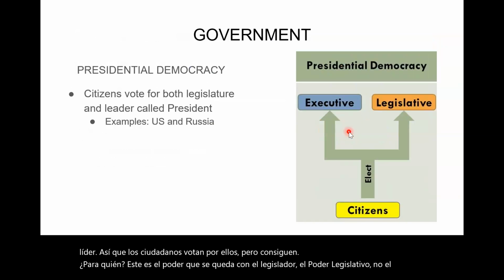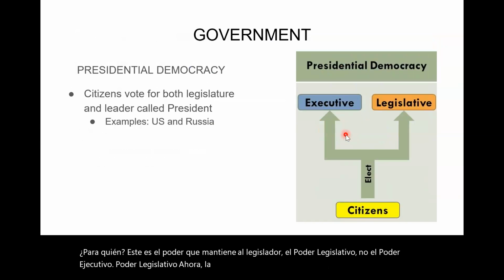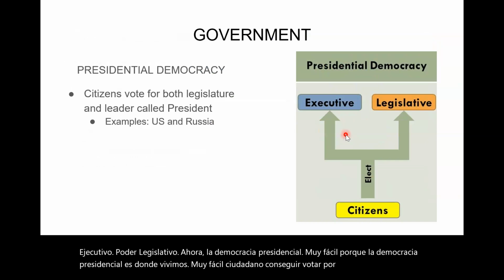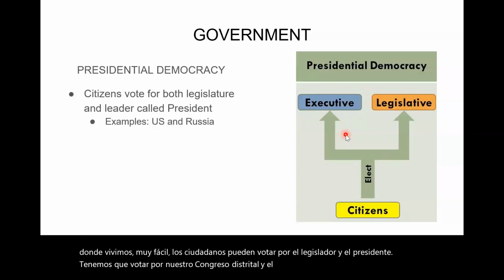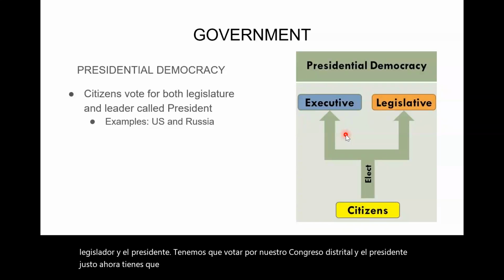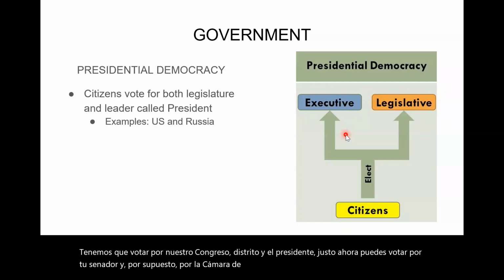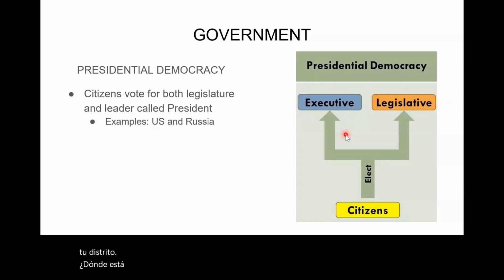Now, next, presidential democracy. Very easy, because presidential democracy is where we live in. Citizens get to vote for the lawmaker and the president. We got to vote for our district congress and the president just now. You get to vote for your senator and, of course, your House of Representatives, your district congress, all this. In presidential democracy, you get to vote for everyone, whoever you want. So let's go ahead and answer the questions, shall we?